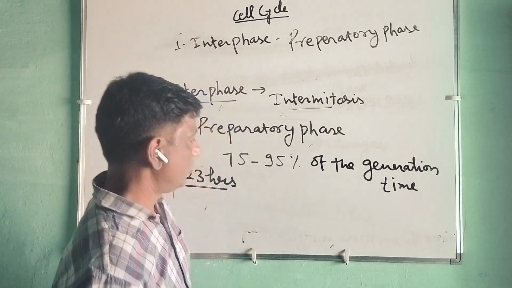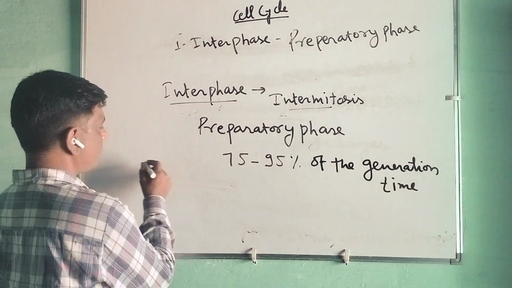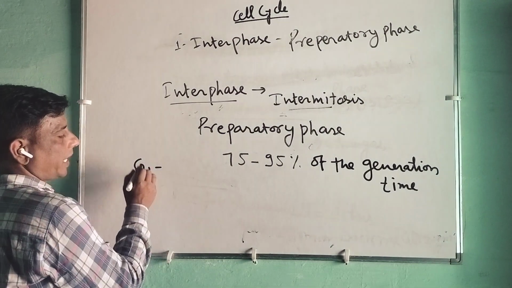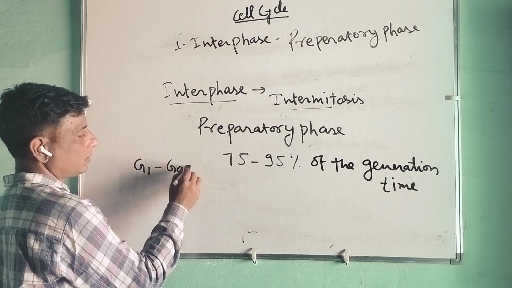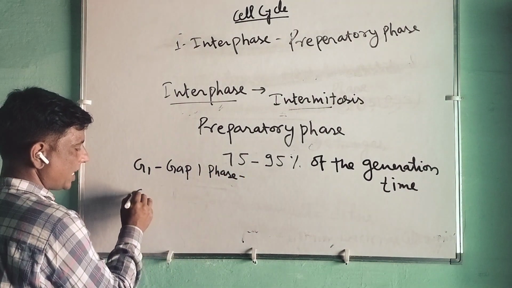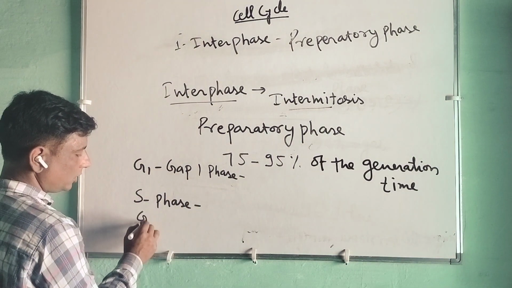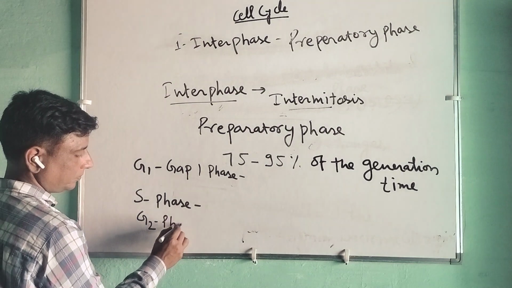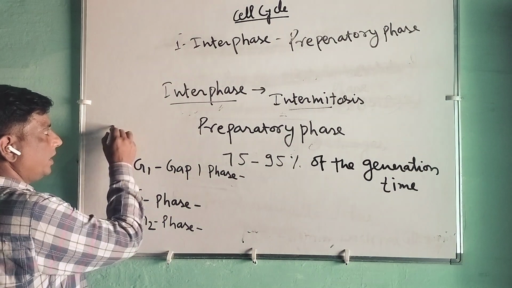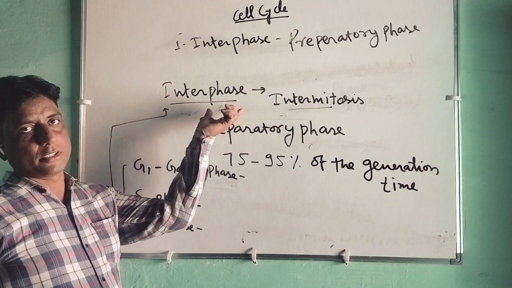Now this interphase is further divided into the G1 phase, meaning gap 1 phase, S phase, and G2 phase. Three stages will be under the interphase stage.